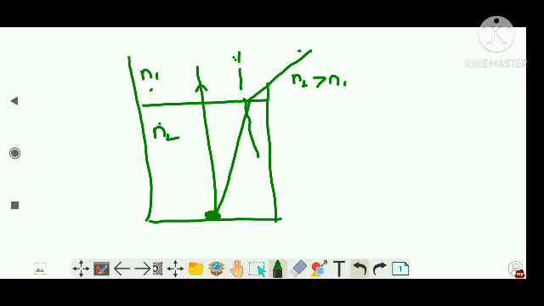So this is how your eye sees, right? This ray is reaching your eye. So when the eye retraces the path of this bent or refracted light, it will meet at this point. So you will feel this coin is here. You will not see the actual coin at the bottom. You will see that the coin is here, right?